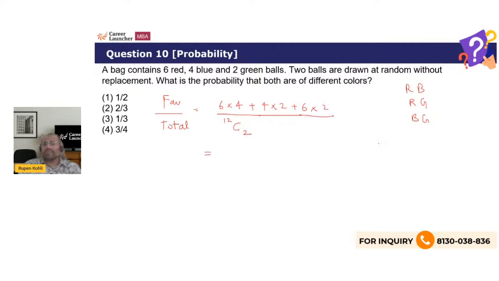What is 12C2? 12C2 is 12 into 11 by 2, or 6 into 11, 66. N into (n minus 1) by 2 is NC2. So 12 into 11 by 2, 66. And this is 6 into 4, 24, plus 4 into 2, 8, plus 6 into 2, 12. 24 and 8, 32, and 12 is 44. 44 by 66 is 2 by 3. Right? So that's your answer.